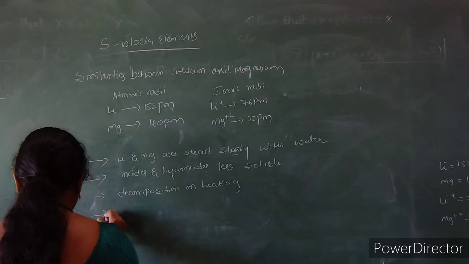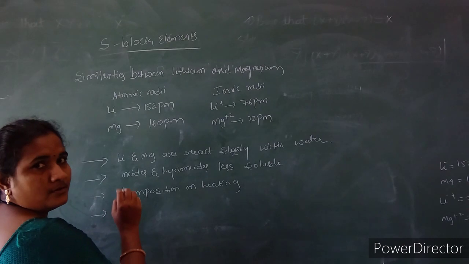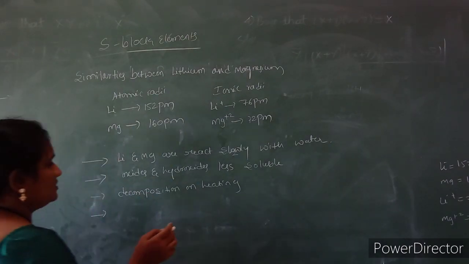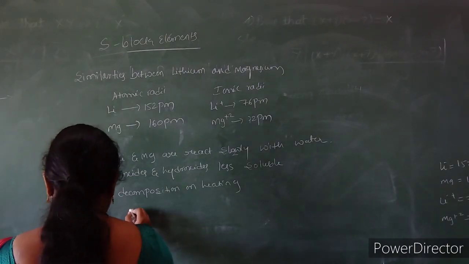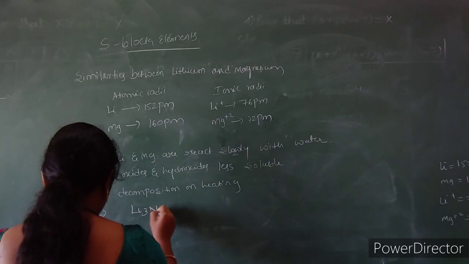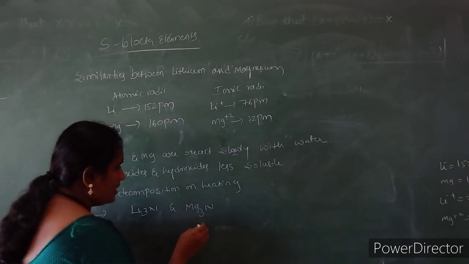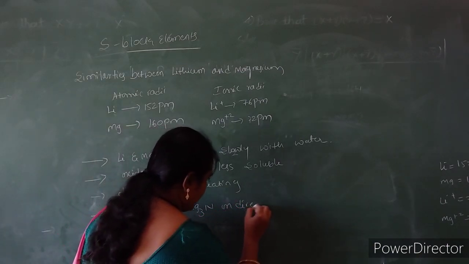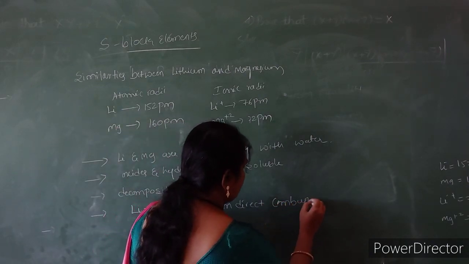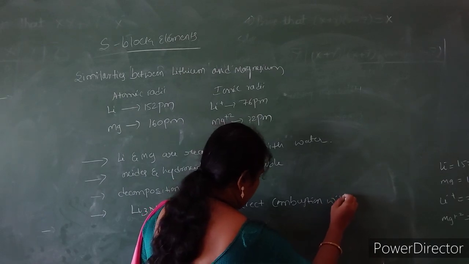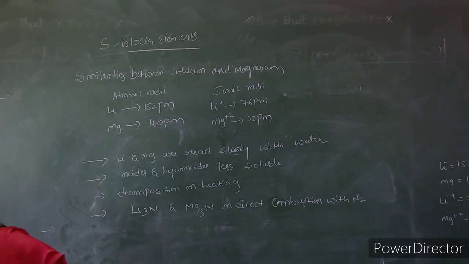And when they undergo combustion in air, they should form the lithium oxides, and when they undergo direct combustion with nitrogen, they should form the corresponding nitrates. If lithium is there, then we will get lithium nitrate. If it is magnesium, then magnesium nitrate will be formed. So with oxygen they should form oxides, with nitrogen they should form nitrates.